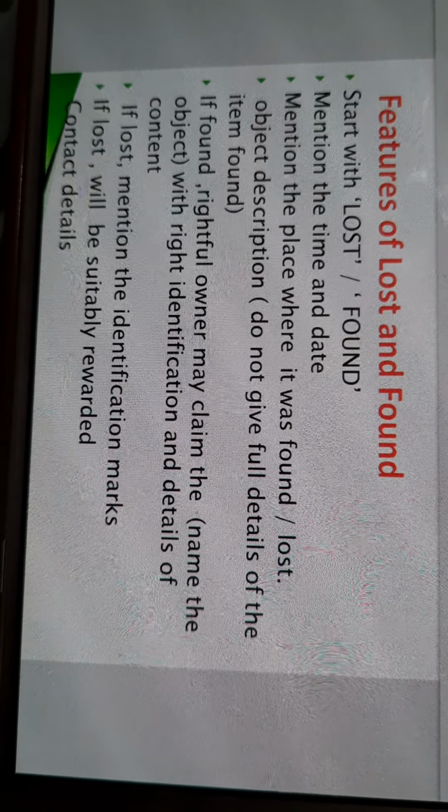So the first point is, if you are going to write any advertisement about any lost thing, then you will start with the word lost. And if you are going to write any advertisement about anything found, then you will start with the word found. Mention the time and date. Mention the place where it was found or lost.